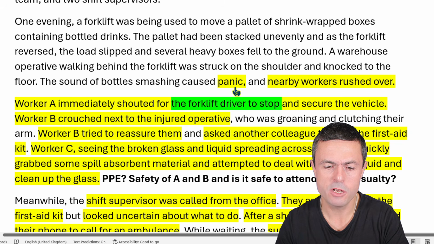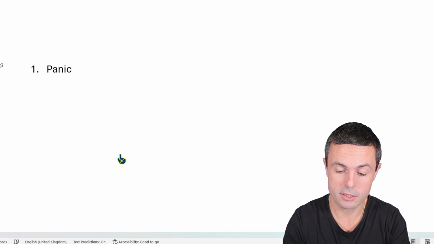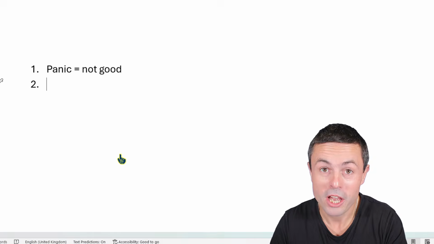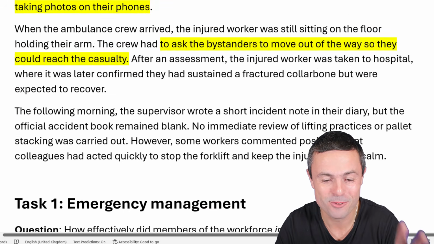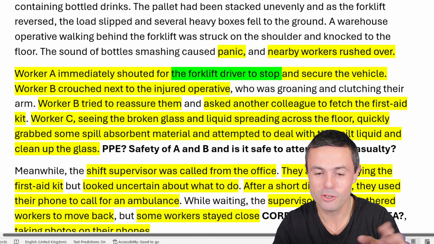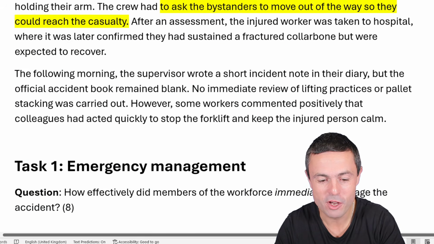So first thing is I'm going to mention the panic. And I'm always going to express an opinion as to what's good or bad. So I'm going to write down panic, not good. Now that's not going to get me a mark, to be clear. I'm just going to make a quick list. So panic, not good. Nearby workers rushed over, fantastic.